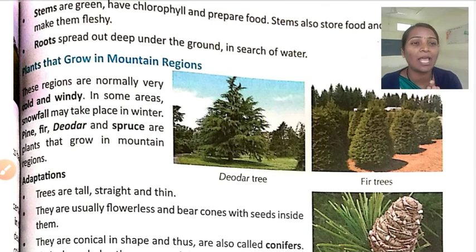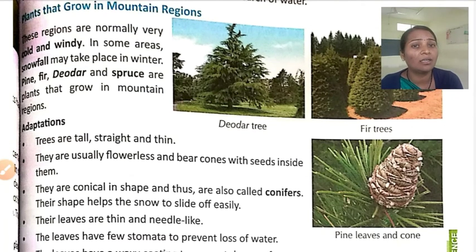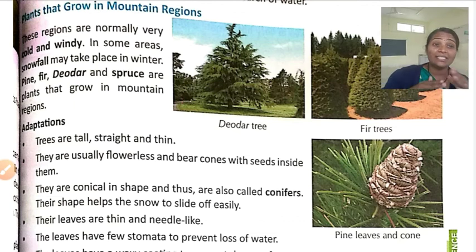Now the next point is the plants that grow in the mountain region. Which plants are growing in the mountain region? Let's see. These regions are mostly very cold and windy. As we know, these are the highest land masses.